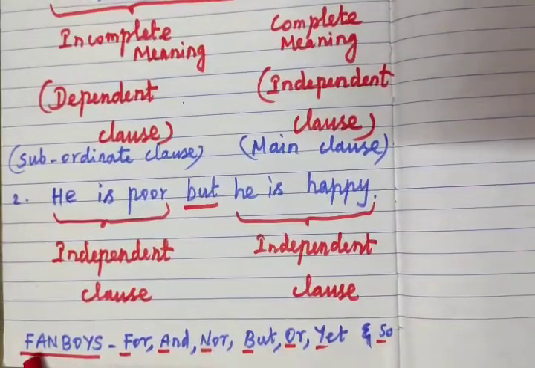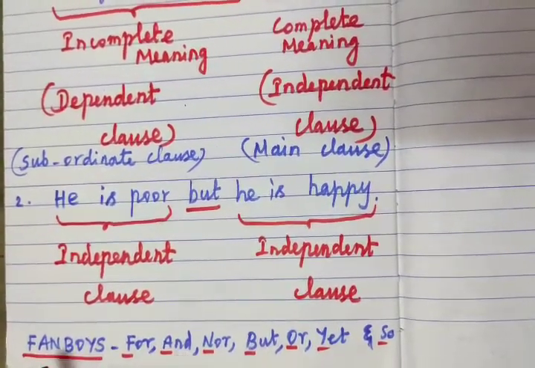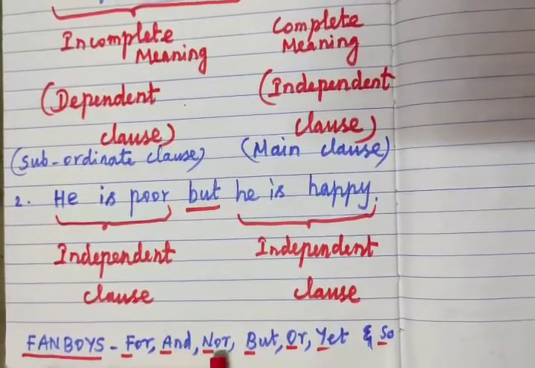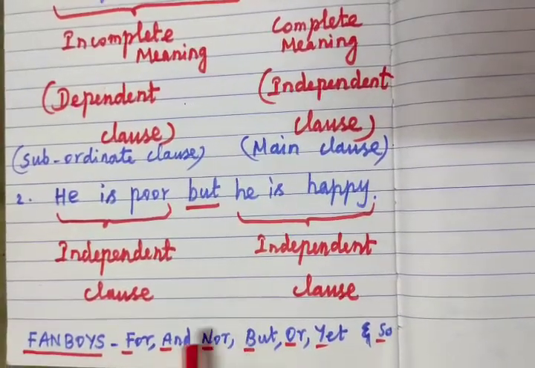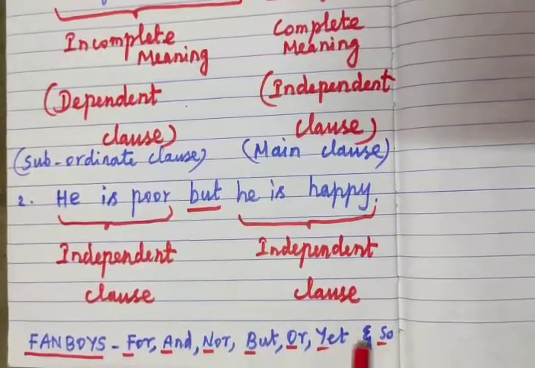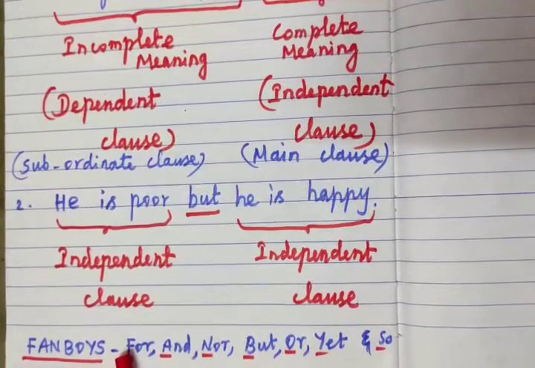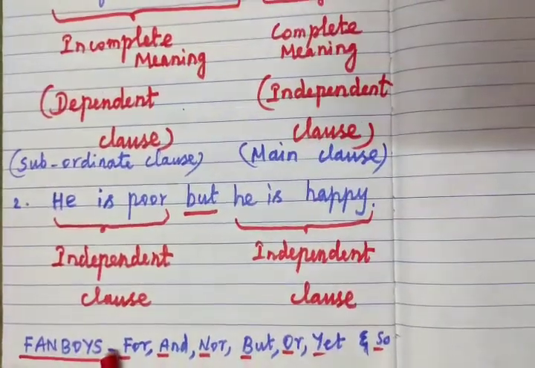F stands for for, A and, N nor, B but, O or, Y yet, S so. Simply, these words are coordinating conjunctions. To remember, just recall FANBOYS.